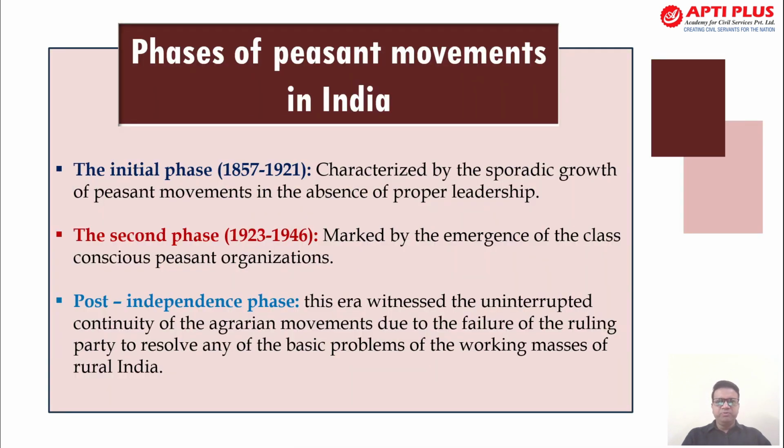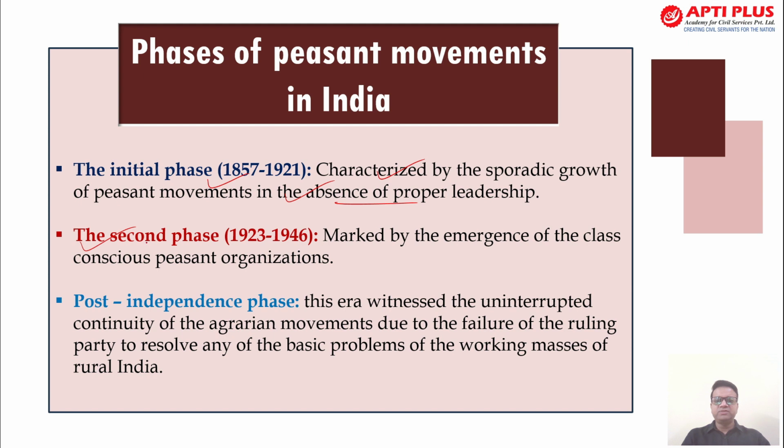Before starting the discussion on each revolt that took place, let's understand the phases of the peasant movement in India. There were basically three phases. The initial phase can be counted from 1857 till 1921. Before that, we also had some important peasant movements that I'll discuss in this session. This phase was categorized by sporadic growth of peasant movements in the absence of proper leadership, and even the direction that needed to be provided was absent.